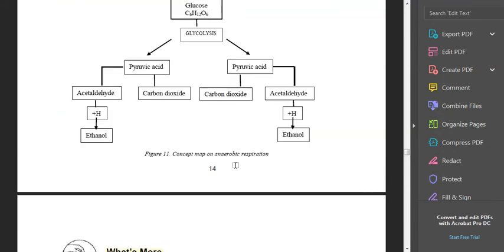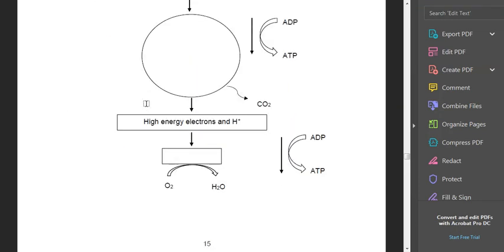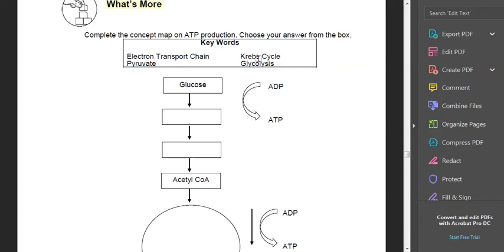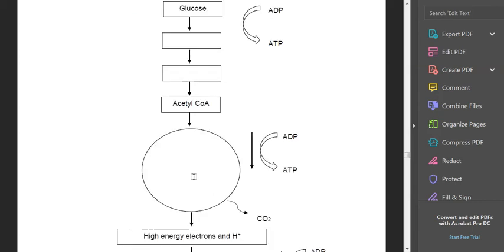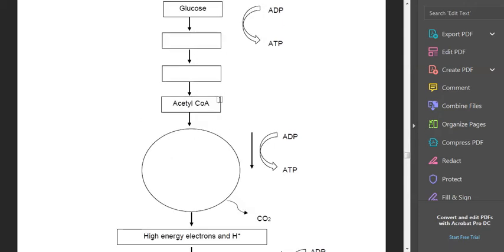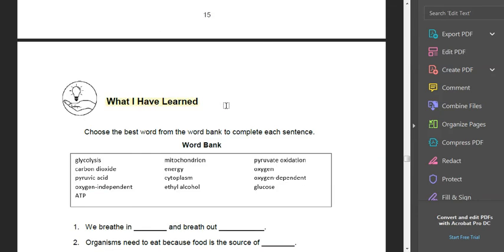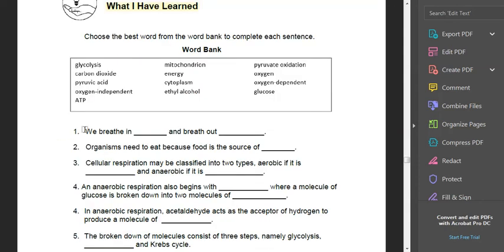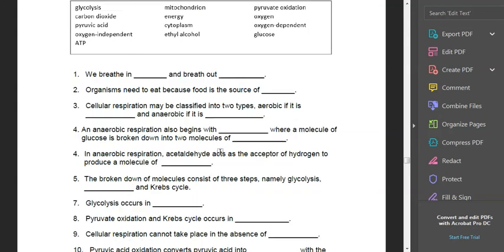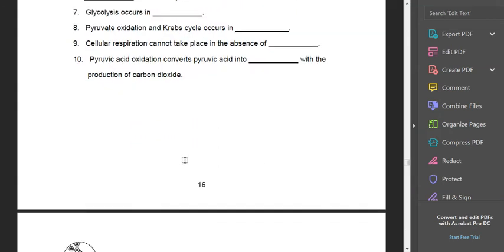I want you to also continue answering what's more here. There are only 4 keywords and you just put down which keyword is appropriate. So you copy the entire process in this ATP production. And then you continue to what I have learned. Here, you just fill in the blanks. Use the words from the word bank to complete each sentence. So you copy the sentences and fill in the words.